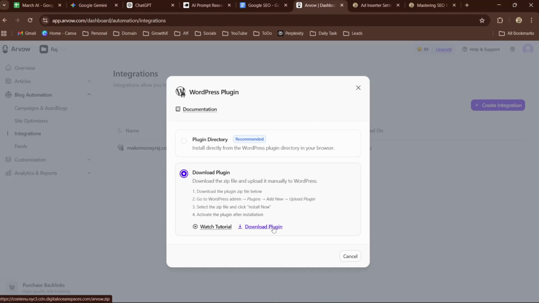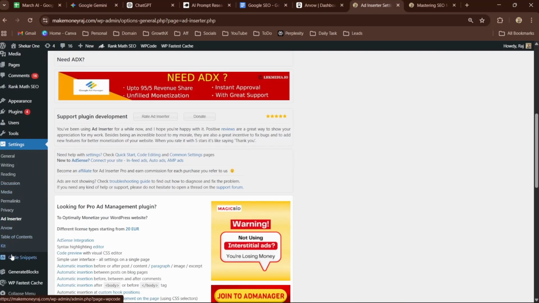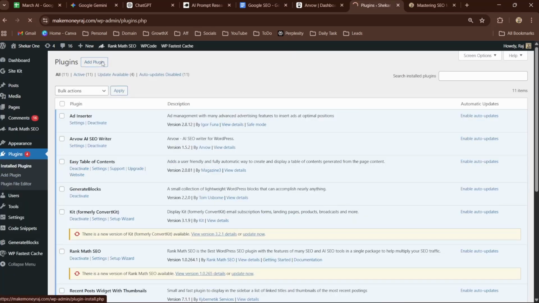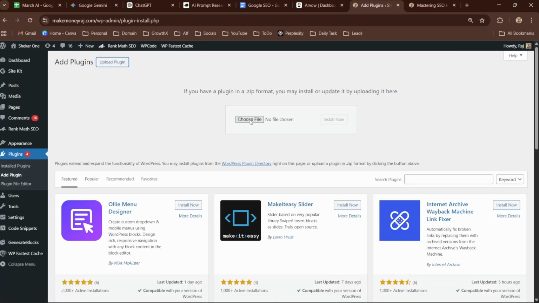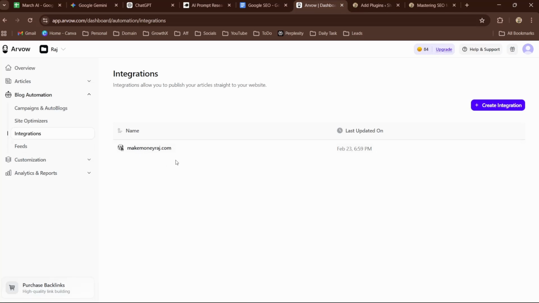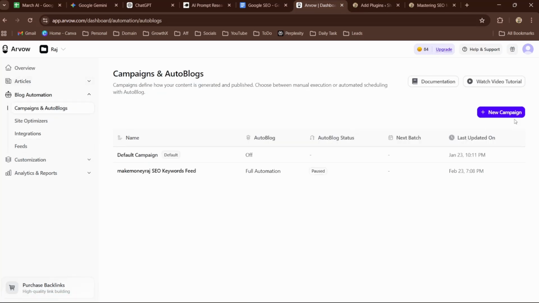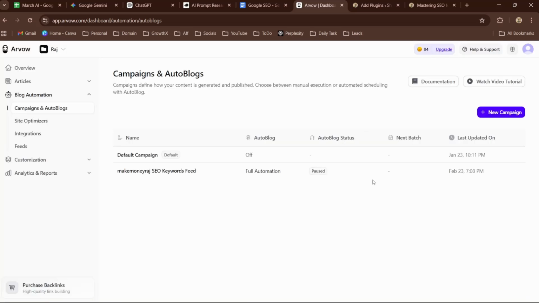Click on download plugin and download the plugin, and here coming to the plugins. Once you're inside the plugin, you need to add plugin. Click on add plugin, and here click on upload plugin, and choose the file which you downloaded from plugin and click on connect, and you will see your domain reflecting here. And then go into the campaigns and start a new campaign, run campaign as per your requirements.